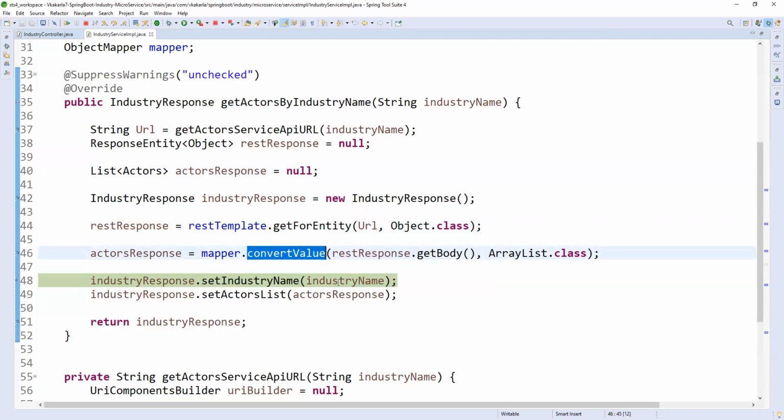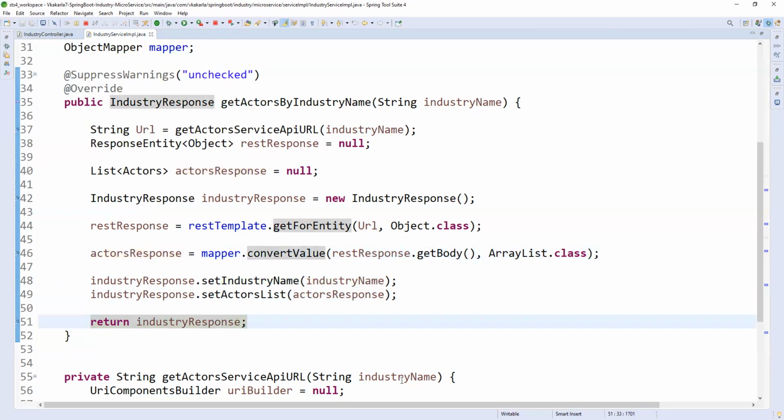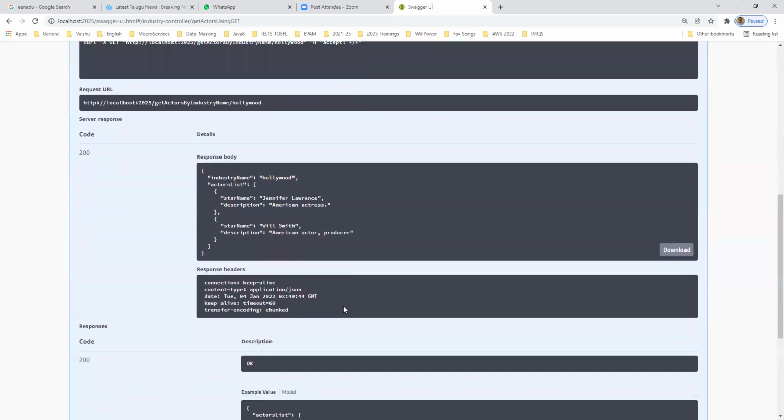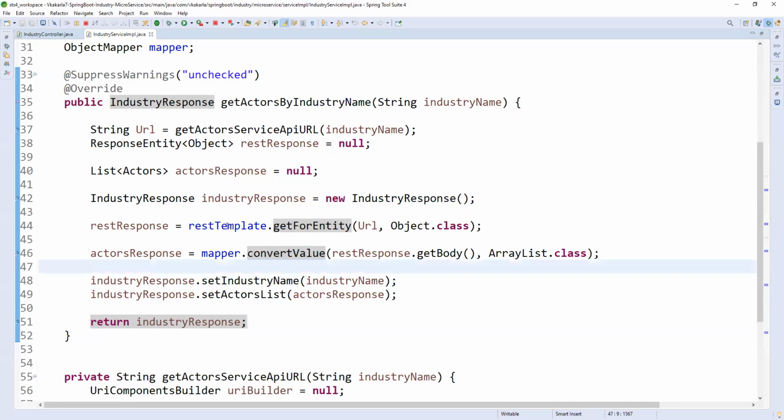I'm adding industry name and the response as actors list. Here we are getting the respective values. Like this we can consume an external service. Do you have any doubts?